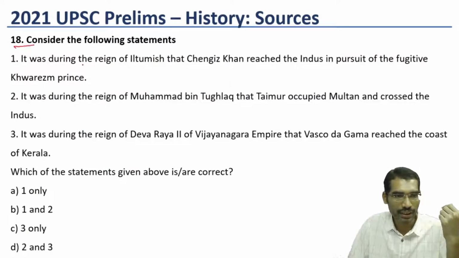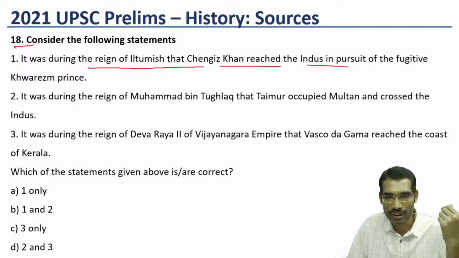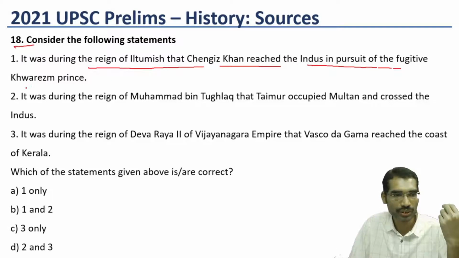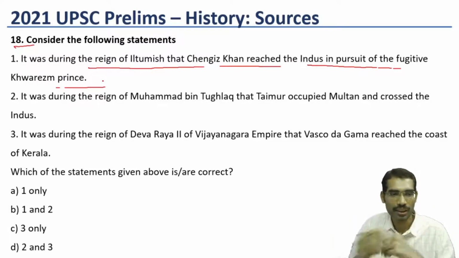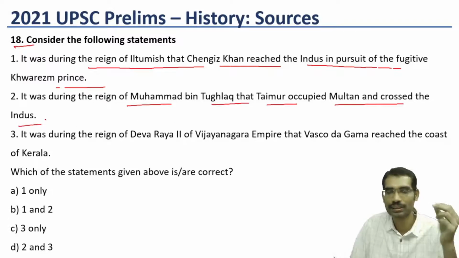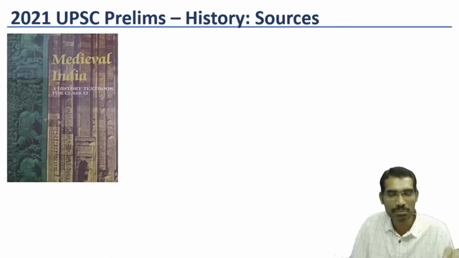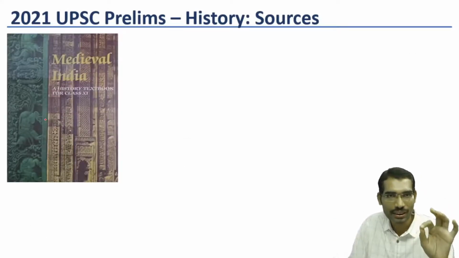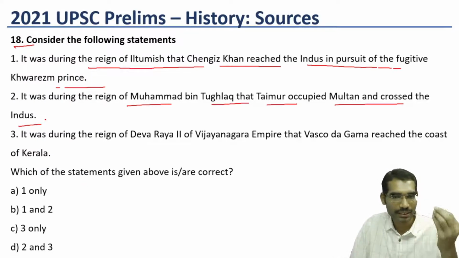Now 18. It was during the reign of Iltutmish that Chengiz Khan reached the Indus in pursuit of the fugitive Khwarizmi prince. It was during the reign of Muhammad bin Tughlaq that Timur occupied Multan and crossed the Indus. Once again, for those who read medieval India, this is one of the easiest questions to answer because direct statements are there in this book.